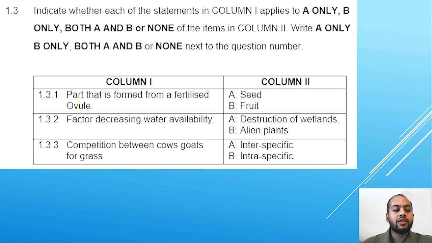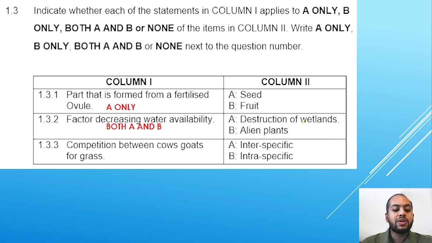The next list of 1.3, part that is formed from a fertilized ovule. When that ovule is fertilized, does it form a seed or does it form a fruit? It forms a seed, so therefore it is A only. The factor that decreases water availability, destruction of wetlands, alien plants, both A and B. Because when destruction of a wetland removes water in that area, alien plants can pose a threat because they may consume large amounts of water, leaving no water available for the rest of the plants and crops that require the water.